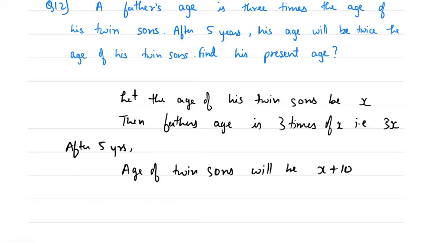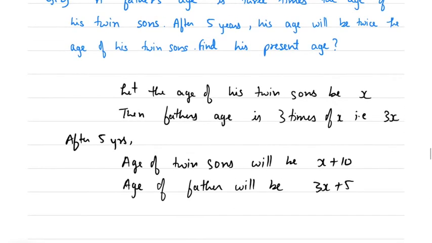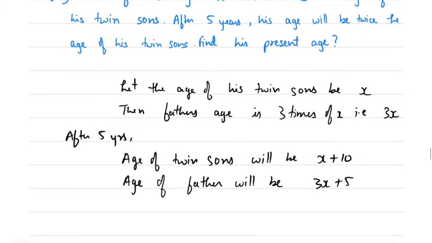Okay, and after 5 years the age of the father will be 3x plus 5. Okay, and the ratio is given as, his age will be twice the age of his twin sons. Okay, that is given. So the ratio is 2:1 or 1:2, right?